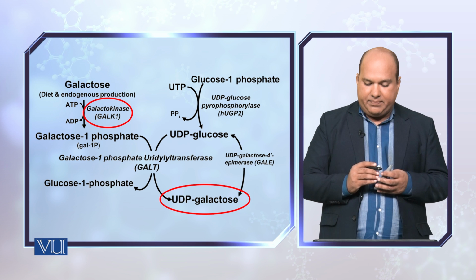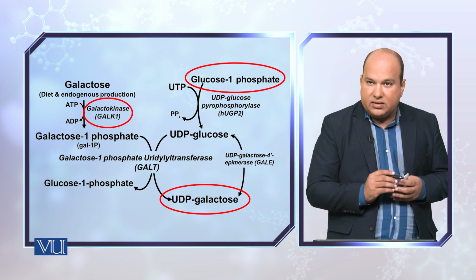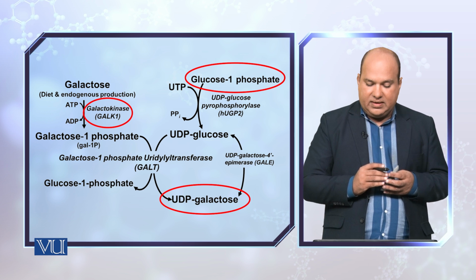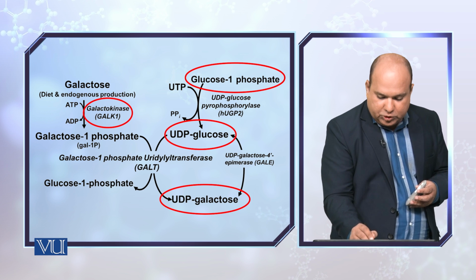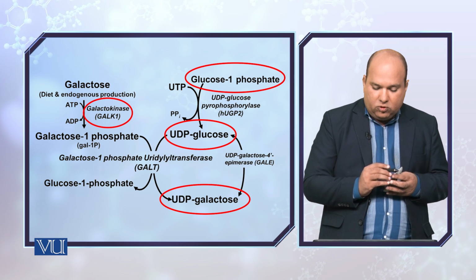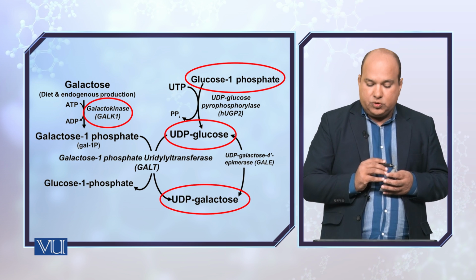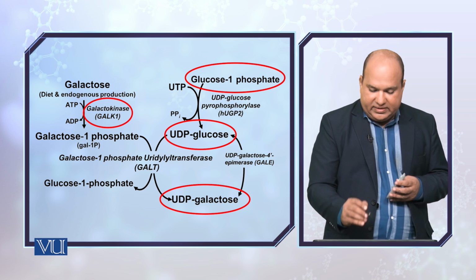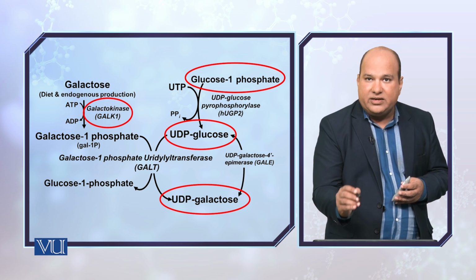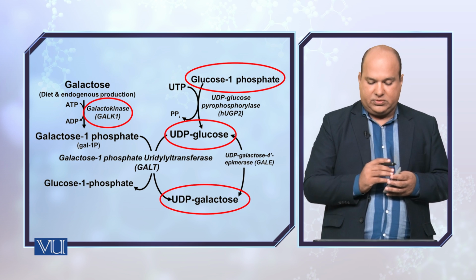So actually, glucose 1 phosphate through the activity of UTP is converted into a UDP glucose complex, and this UDP glucose then, under the action of uridyl transferase, gives rise to UDP galactose.